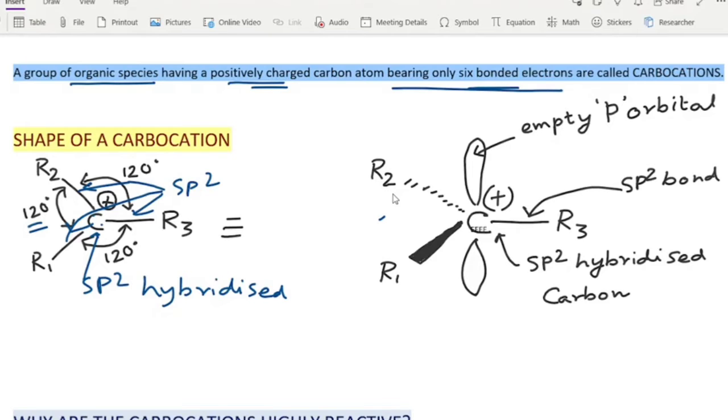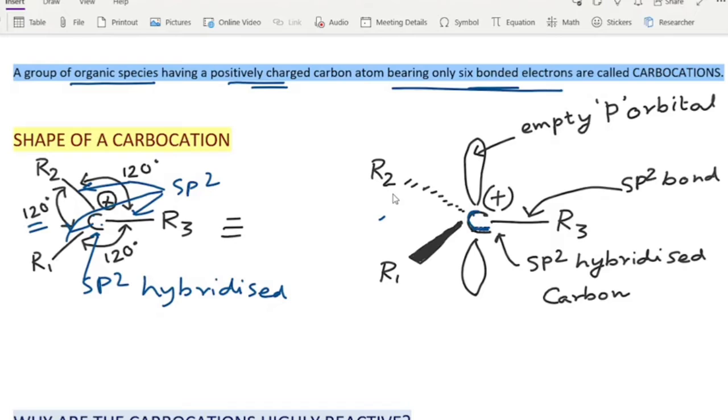We can see that here the molecular structure is elaborated, the actual bonding structure in molecular orbital terms. These 3, as we already discussed, are sp2 bonds, and the bond angle is obviously 120 degrees.